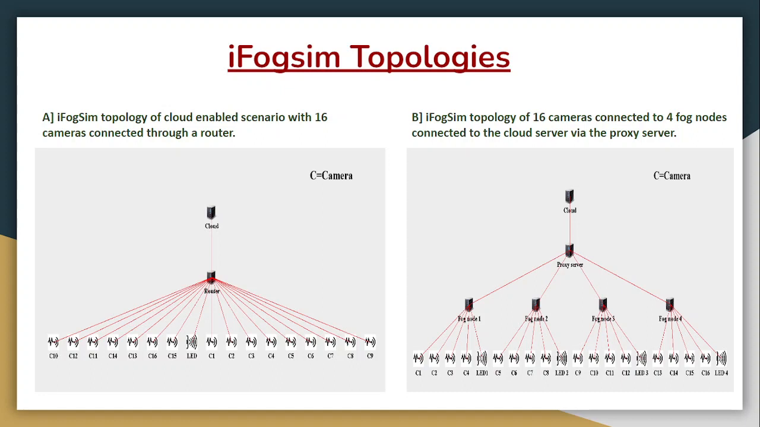So these are the topologies in iFogSim. On the left one, it is the scenario where the cameras are directly connected to the router and straight away to the cloud. But on the right, we will be employing a fog layer in between to minimize the latency and network usage.